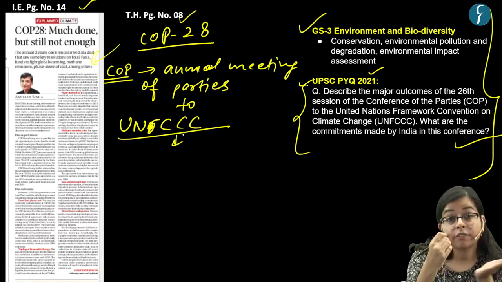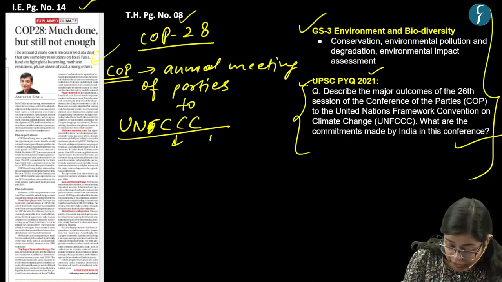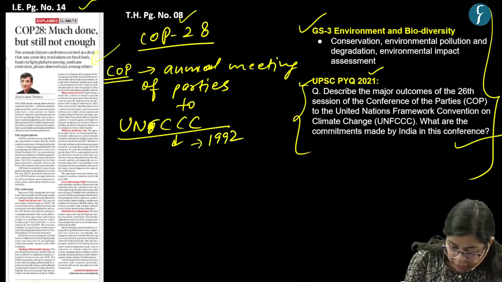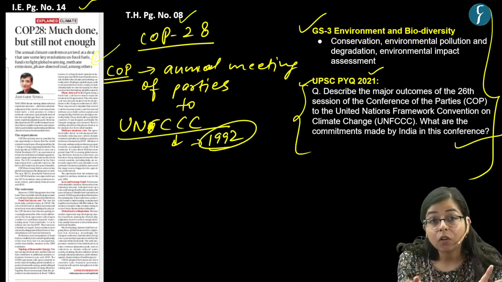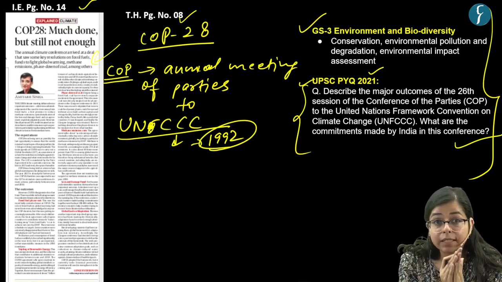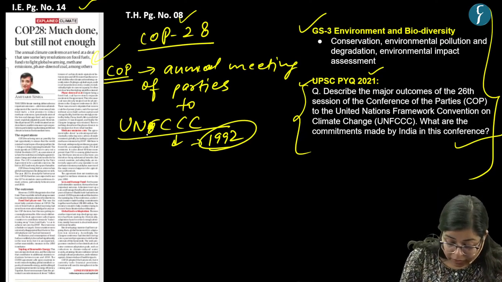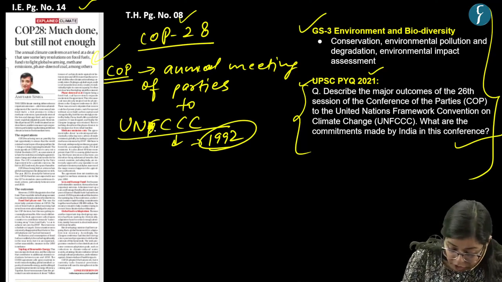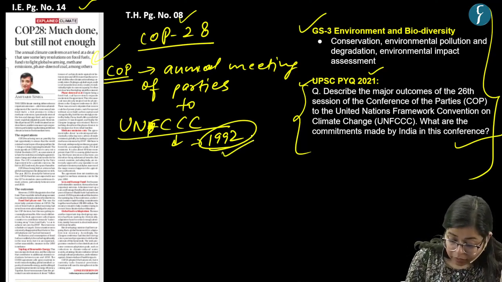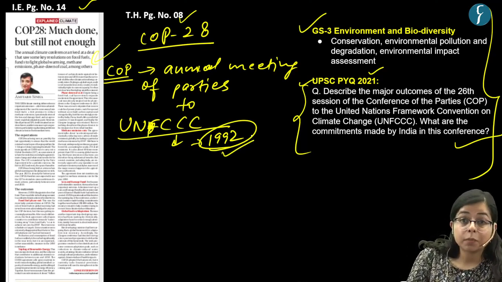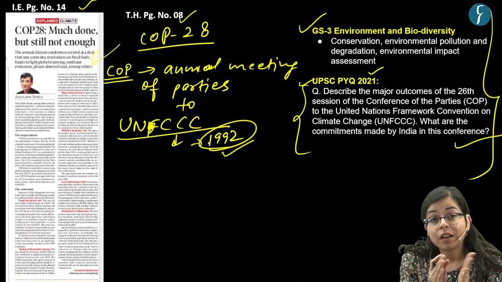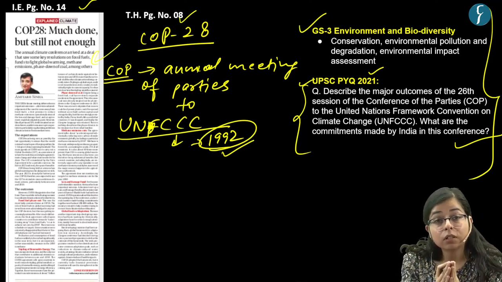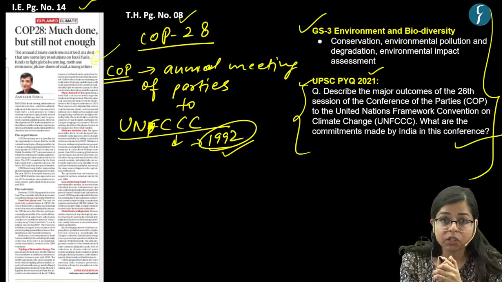That was the first climate treaty by the United Nations, which was signed in the year 1992. So this is an annual meeting of the parties to the UNFCCC, and this particular organization was made in 1992. Now what was the goal of this organization earlier? It was to reduce global greenhouse gas emissions.